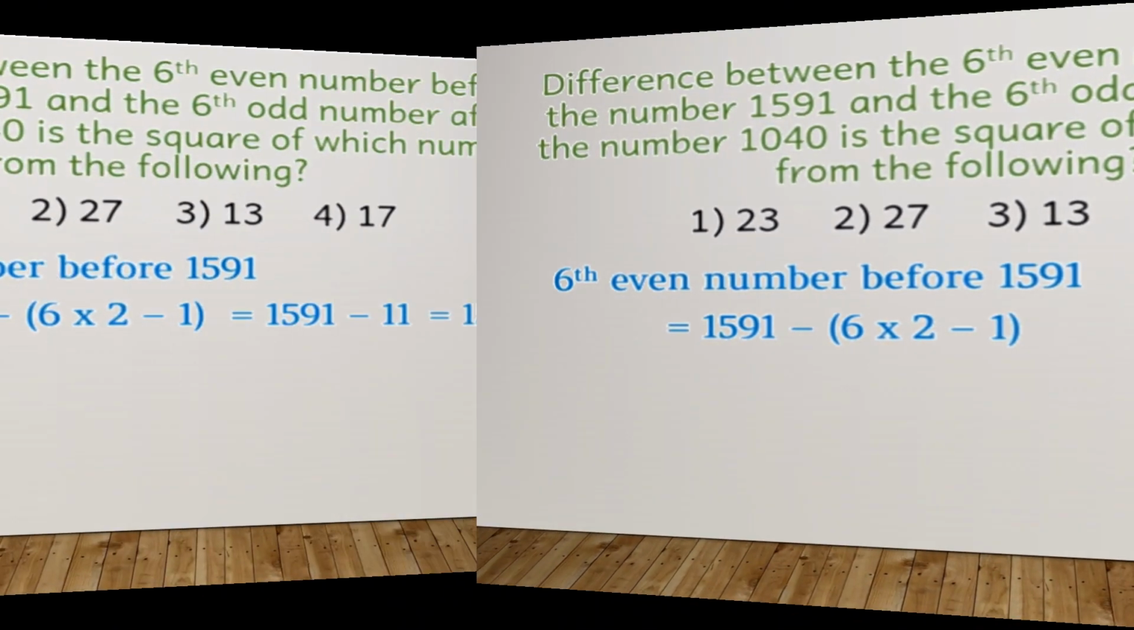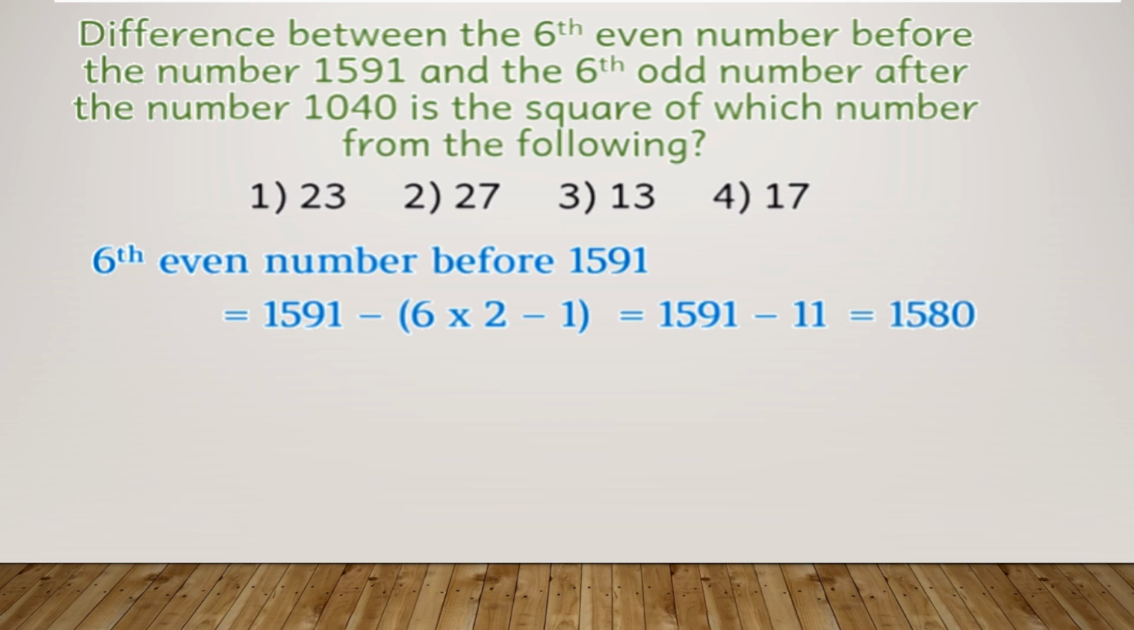So you will do 1591 minus 11. How are you getting that? 6 into 2 is 12. 6 2s are 12 minus 1 is 11. Once you get this, you minus it by 1591 and you will get 1580 as the sixth even number before 1591.